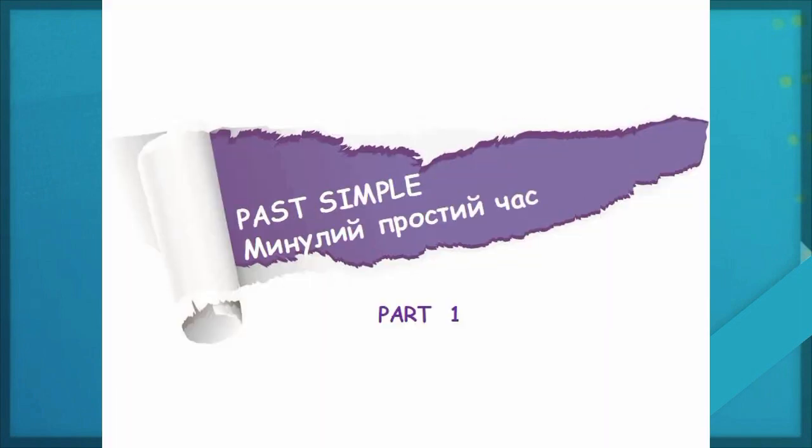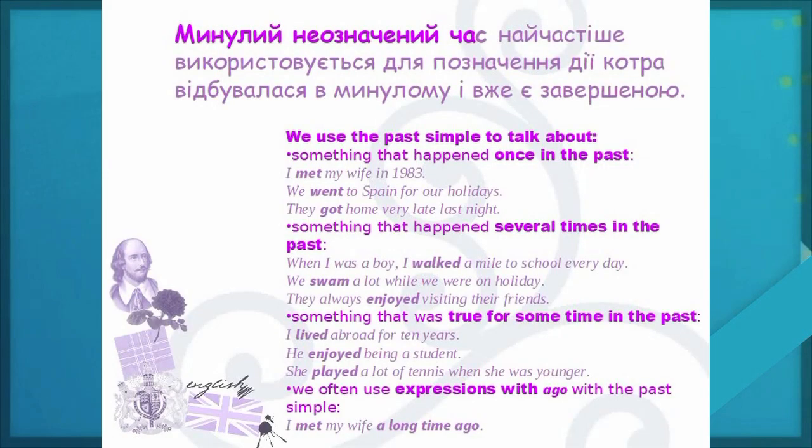Let's go on. The first past tense is past simple. We use past simple to talk about something that happened once in the past. Examples: I met my wife in 1983. We went to Spain for our holidays. They got home very late last night.